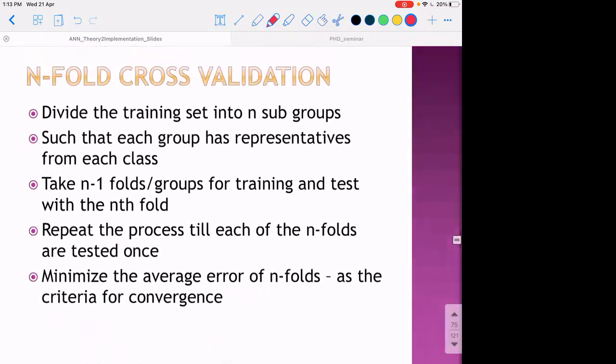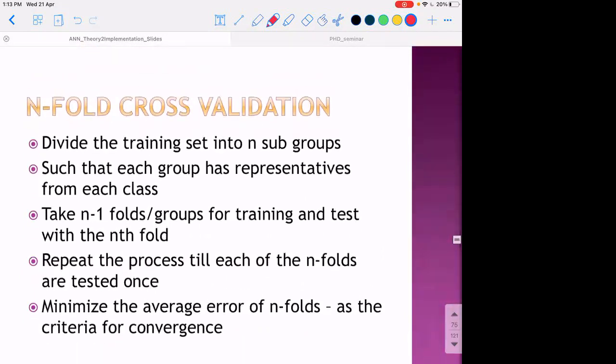Usually training neural networks is also done through cross-validation. Cross-validation means if we have a data set of 100 samples, sample 1 to sample 100, we may divide this data set into 4 folds or 5 folds, fold 1 to fold 5. Each fold may contain an equal number of samples.